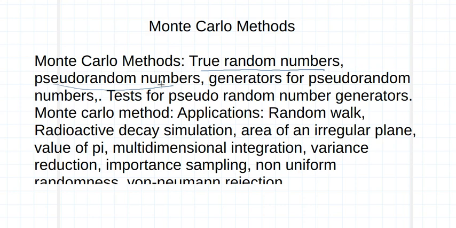Then we will talk about the Monte Carlo method, which is also based upon random numbers or probability. And then we will use the Monte Carlo method to study the random walk and radioactive decay simulation, right?